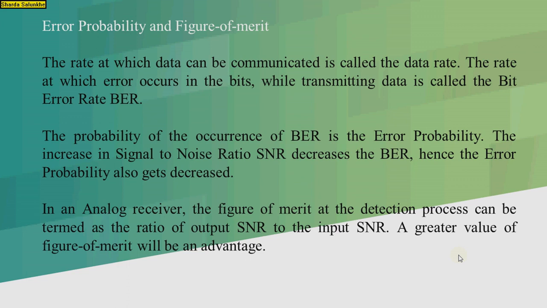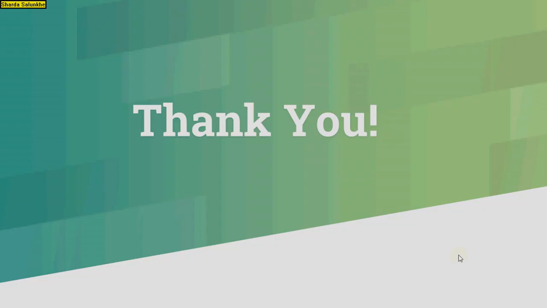In an analog receiver, the figure of merit at the detection process can be termed as the ratio of the output SNR to the input SNR, and a greater value of the figure of merit will be advantageous.